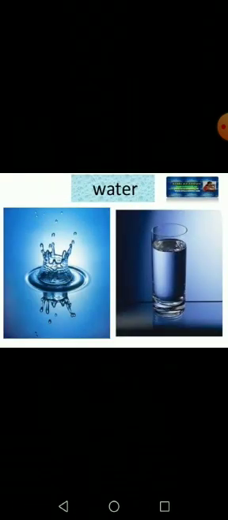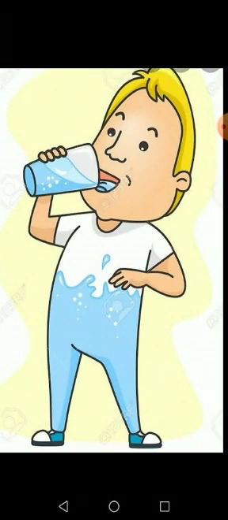Okay, now come towards the last component of food, that is water. Yes, you all know very well about water, that about 75% of our body weight is water, and we should drink plenty of water daily.